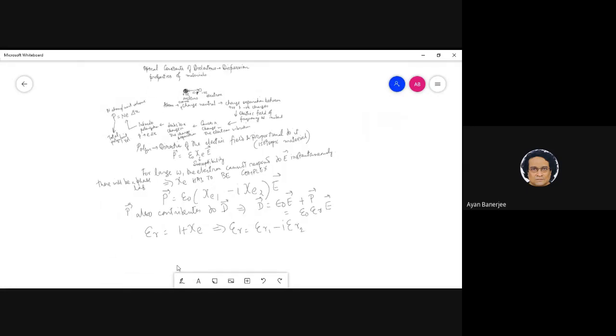Again, should I repeat the question? What I said was that polarization is in the direction of the electric field, right? Now Anubhav asked, is that true for everything? So I said that is only true for isotropic material.